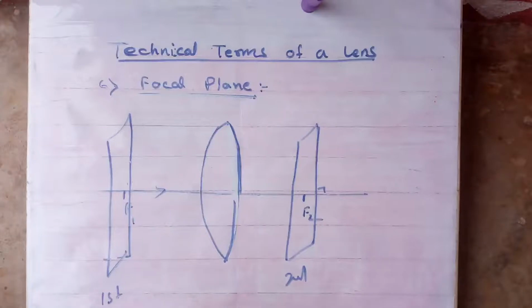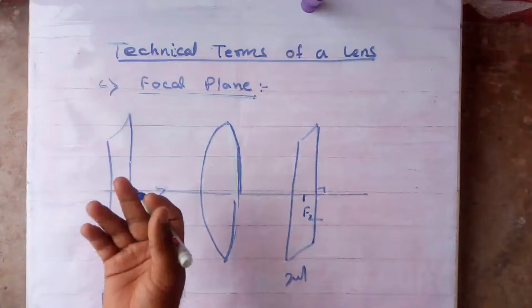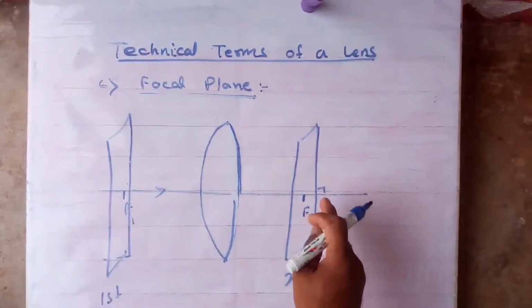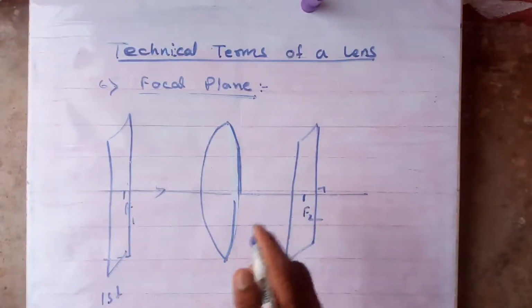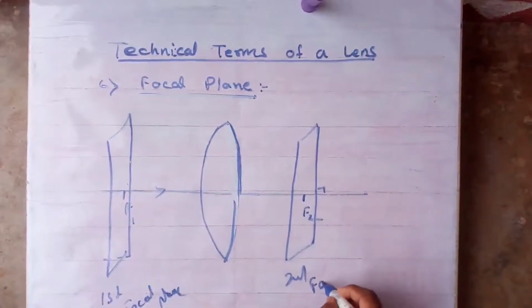If it is through the first focal point, then it is called as a first focal plane. If it is through the second focal point, then it is called a second focal plane. Clear? Clear, everybody?